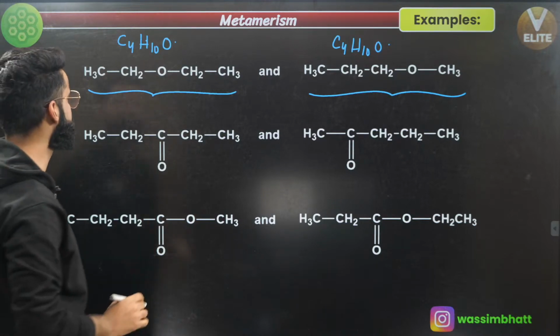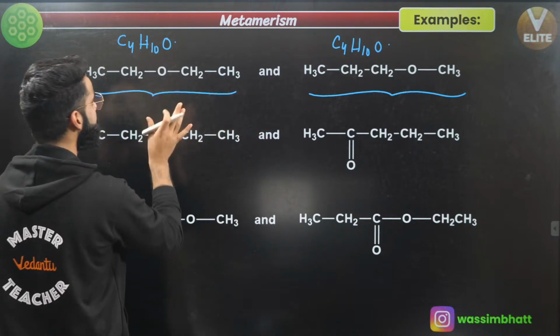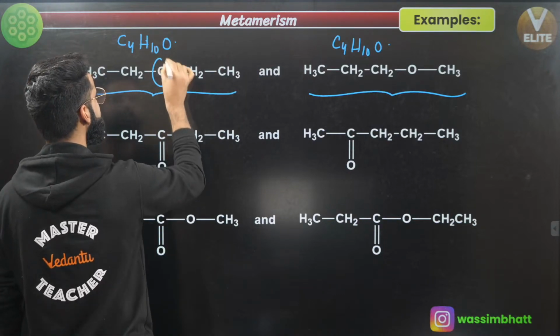Number 2, understand: identify the polyvalent group in the two molecules. This is the polyvalent group.